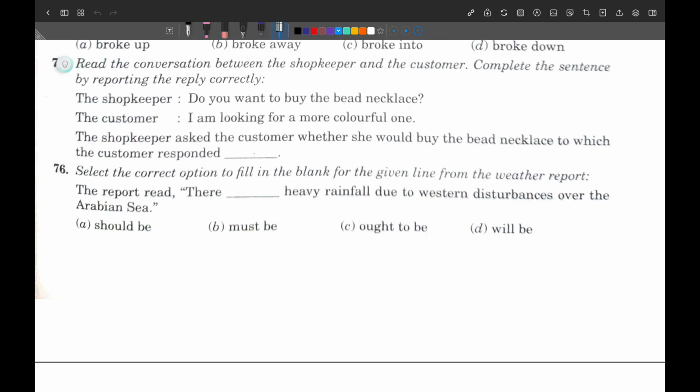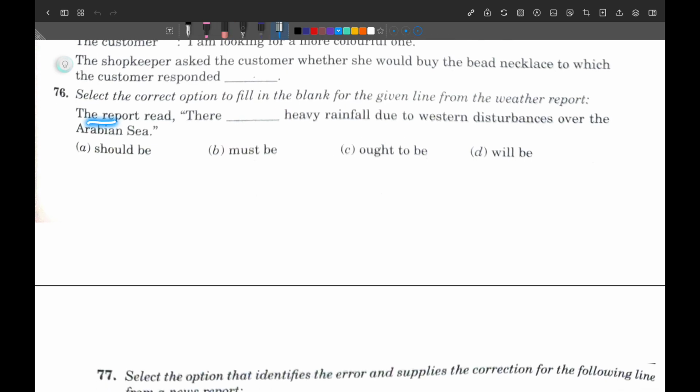Next question. Question number 73. The report read... I think in my previous video I have explained about it. Whenever you have the weather report, or the news report, in this case we always use future tense. Got it? So it is not future, it is also not will be. So the D number option will be correct.